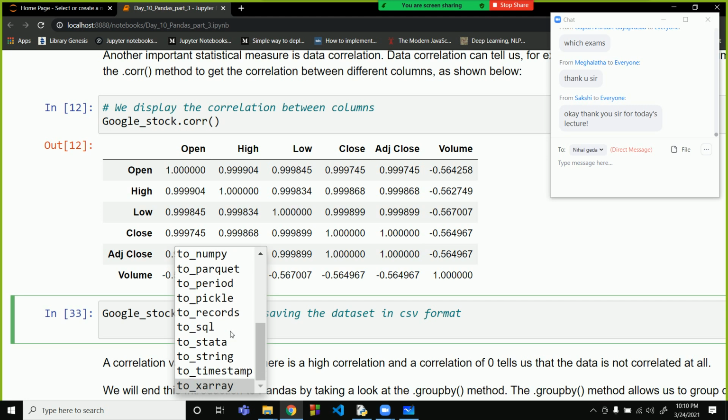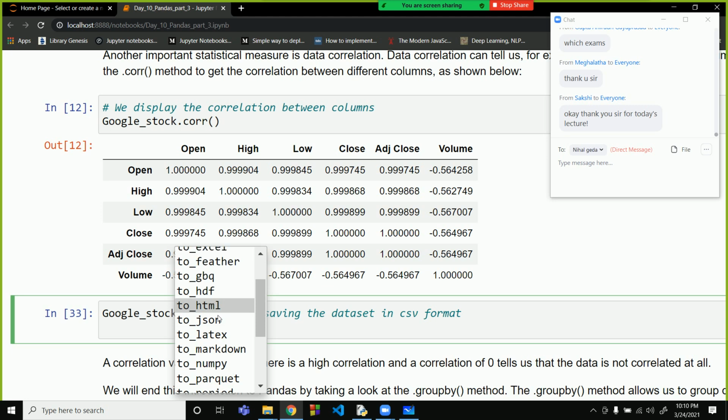See, you can save as SQL also. You can save as a pickle file also. This is an important file, the pickle file. You can save as a NumPy array also. You can save as Markdown. You can save as HTML also. You can save it in any format.